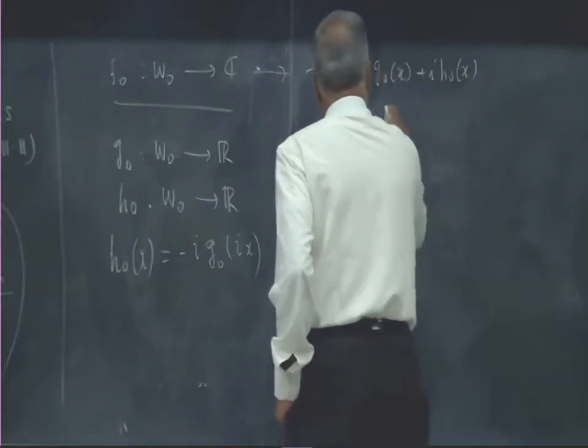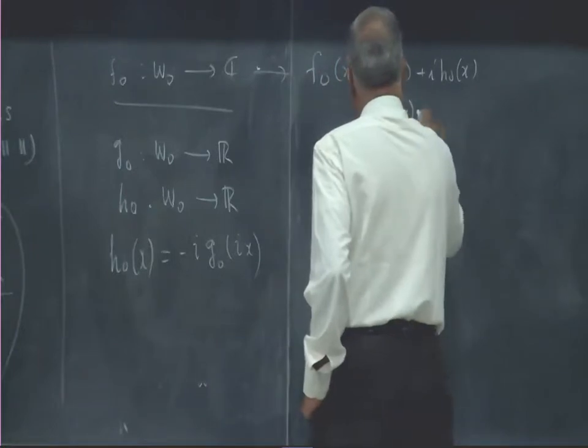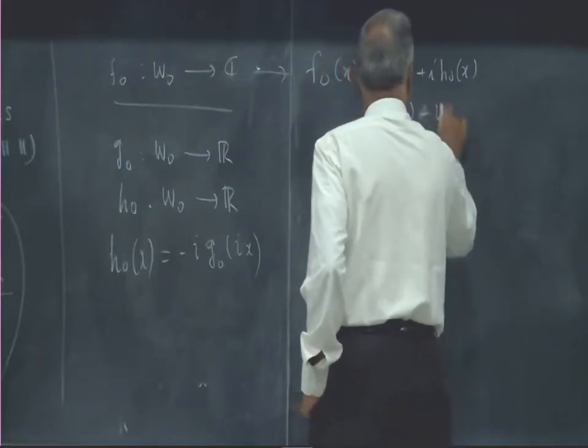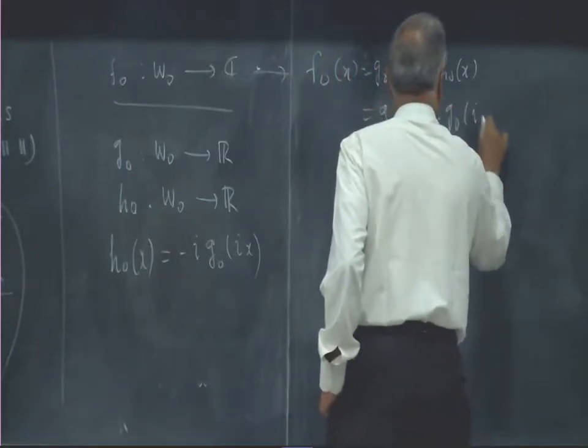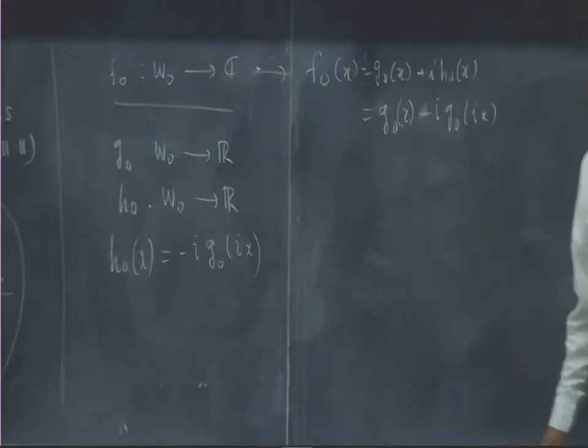Now this H0 of x can be written as minus G0 of ix. So therefore, if I can extend G0, I have very good hope of extending F0 itself, because I have to put the extended version here.